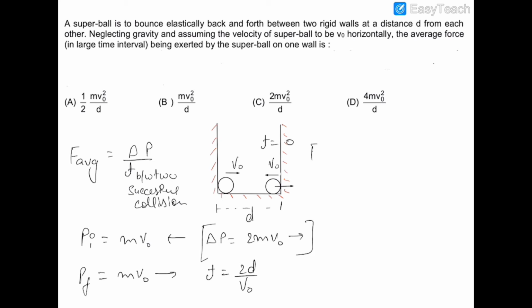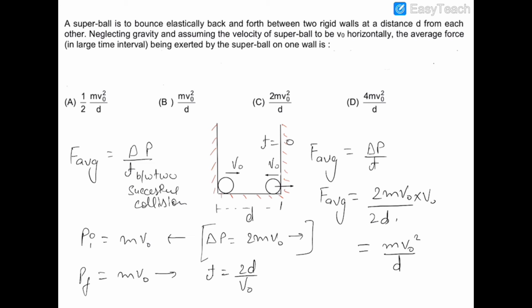So the average force exerted by this ball on the wall will be delta p, the change in momentum, upon the time taken between two successive collisions, and hence the average force will be 2mv0 upon 2d upon v0. So it will be equal to mv0 square upon d. So the correct option will be option B. Now let's move on to the next question.